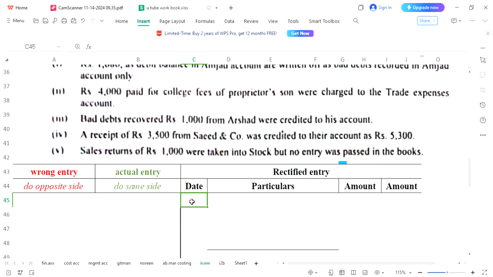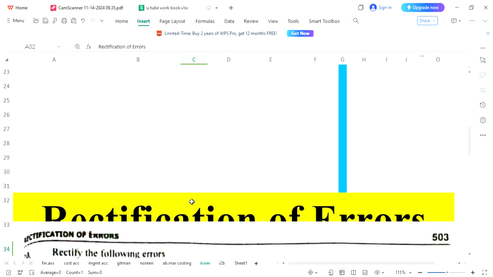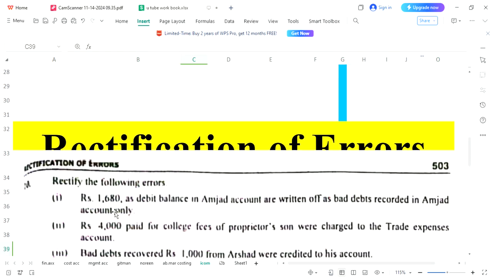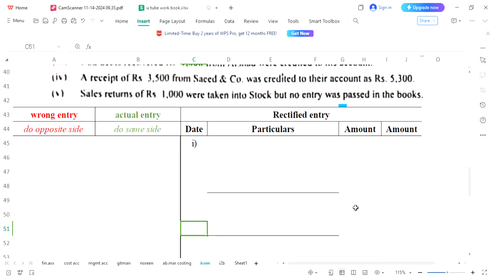Let's see what first entry is for us. 1680 as debit balance in Amjad account are written off as bad debts. So bad debt means we have accepted that Amjad would not pay this amount and we have written that amount in bad debts. Bad debt is an expense.